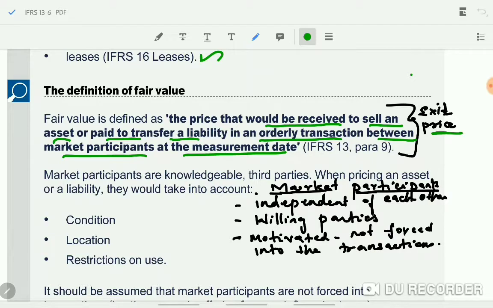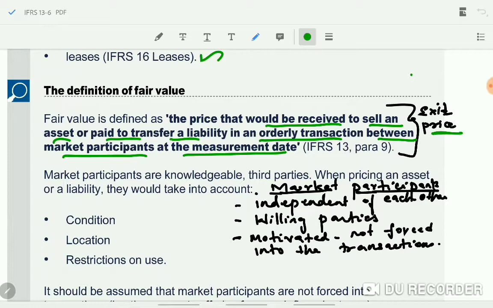We'll see the main points about market participants. First one, these market participants are independent of each other. They are willing parties who are willing to take part in the transaction, and next one, they are knowledgeable and they have all information about the assets and the liability in which they are dealing. Next one, they are not under the compulsion or force of anyone. That means they are motivated but they are not forced into the transaction.